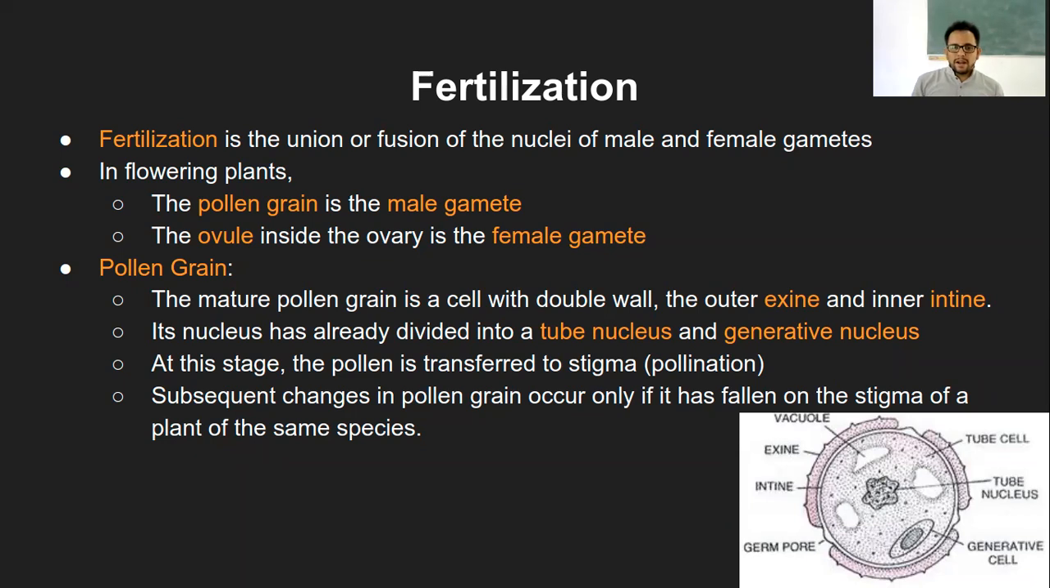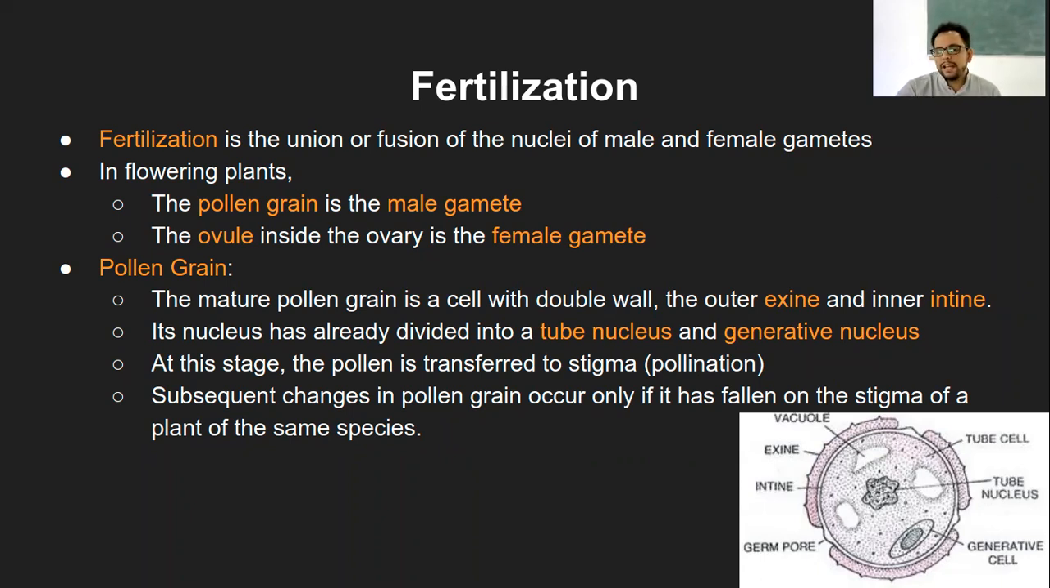Now, in flowering plants, these facts we already know. The pollen grain is the male gamete, and the ovules, which are present inside the ovary, are the female gamete. Now, we will just overlook the structure of both of these gametes, that is, how the pollen grain looks and how the ovule looks within flowering plants.